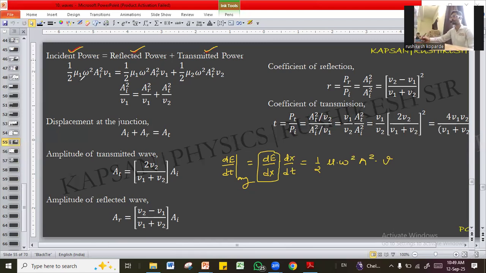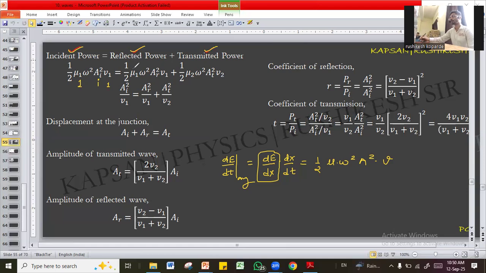So the incident wave is in the medium 1, so incident amplitude and medium 1. Frequency remains same. Frequency of the wave is decided by the source and not by the medium. So don't write omega 1 and omega 2. Now, this is amplitude of incident wave, velocity in the first medium, mu, mass per unit length of the first medium.